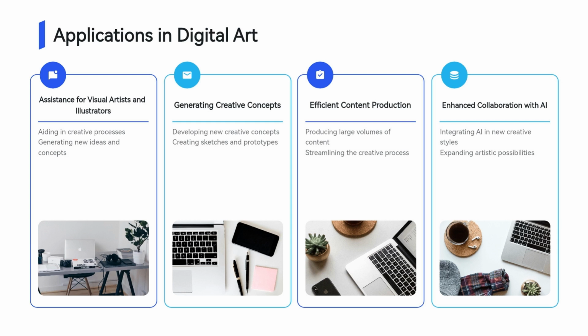Additionally, for projects that require large volumes of content, such as character design, background art, or concept illustrations, Stable Diffusion 3 can generate hundreds of variations in minutes, freeing up artists to focus on refining the most promising designs. The tool also supports creative experimentation by helping artists collaborate with AI, merging new techniques and styles that would be difficult or time-consuming to explore manually.